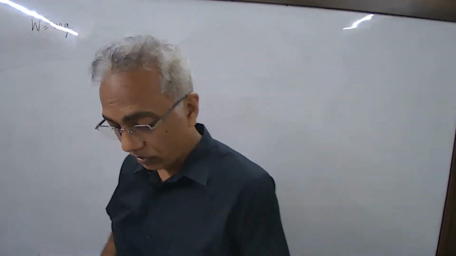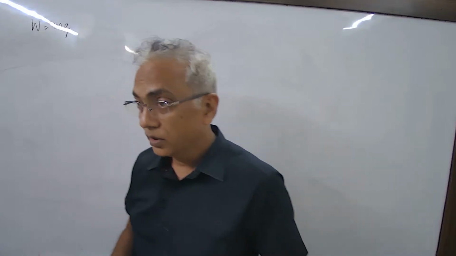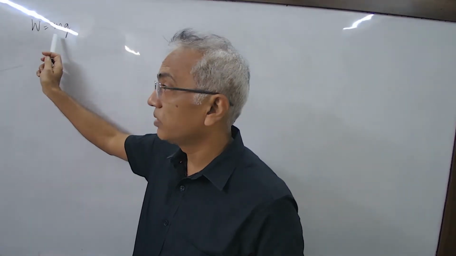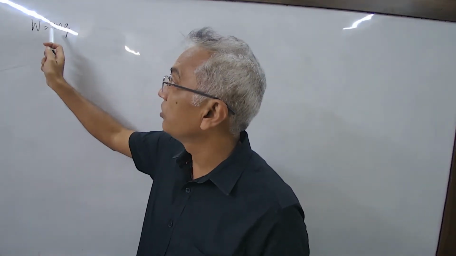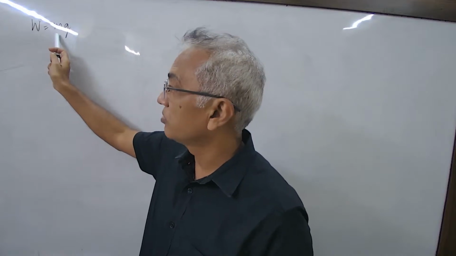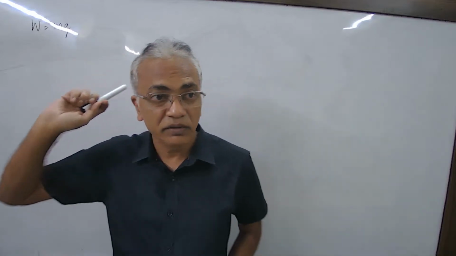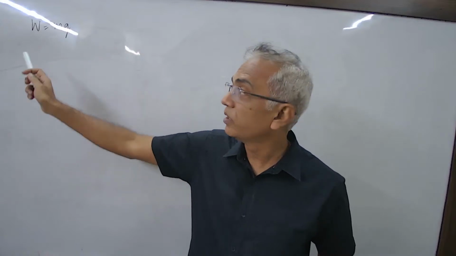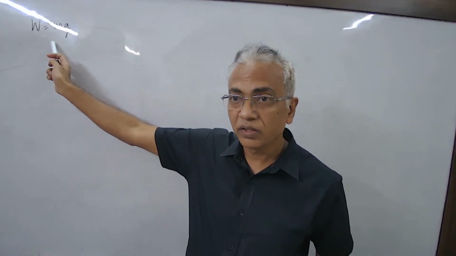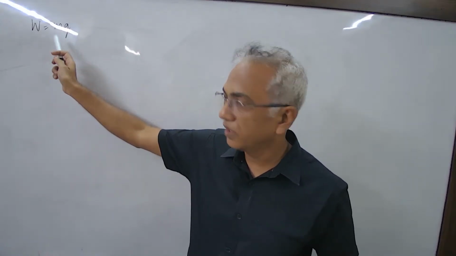Weight of a body is the measure of force exerted by Earth on any object. Yes, it is force exerted by Earth on any object, which by Newton's second law is mass of the object into acceleration due to gravity. Okay, weight of the object is this. Look here, and by Newton's second law, it will be mg.